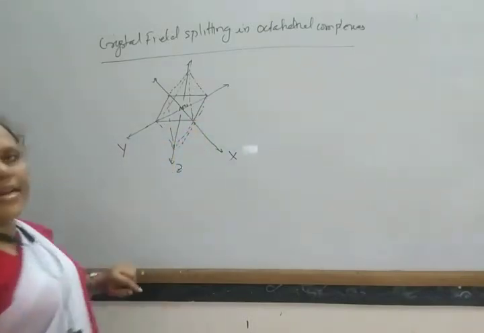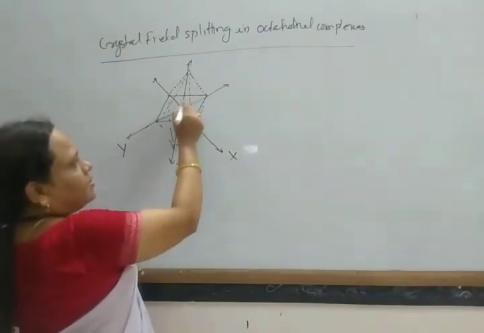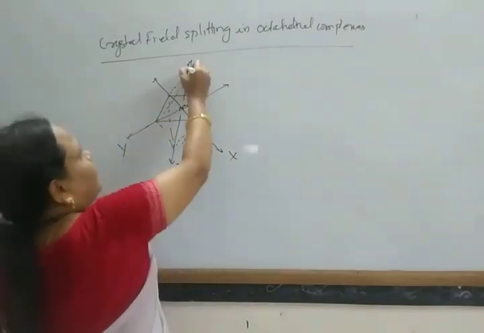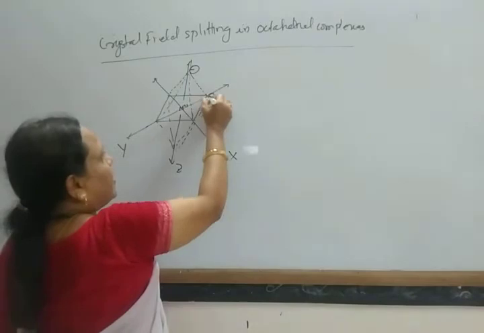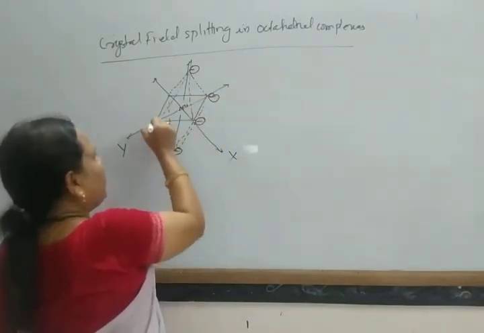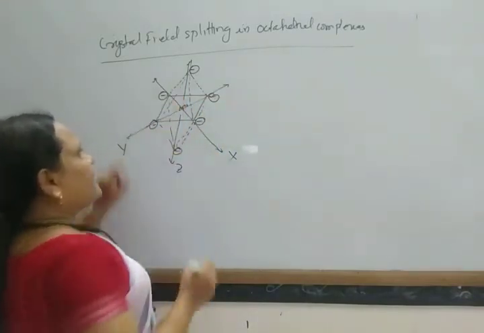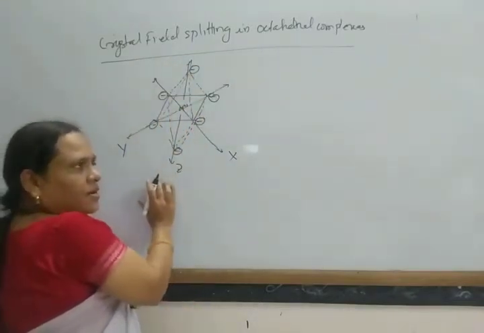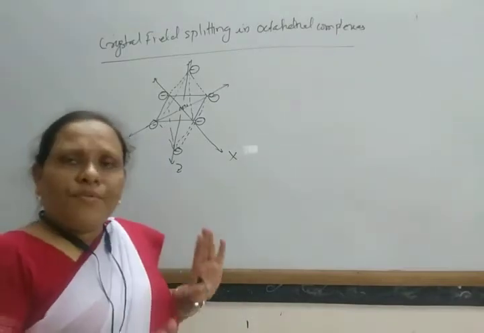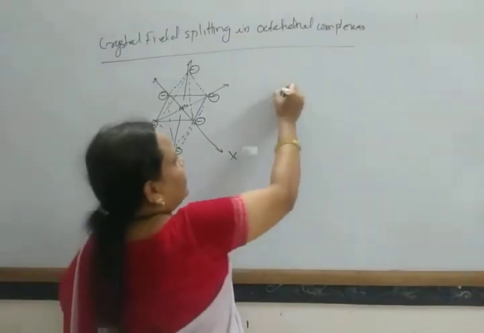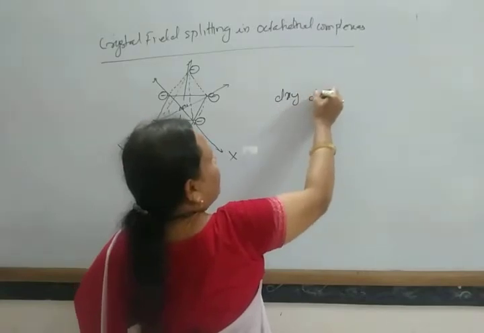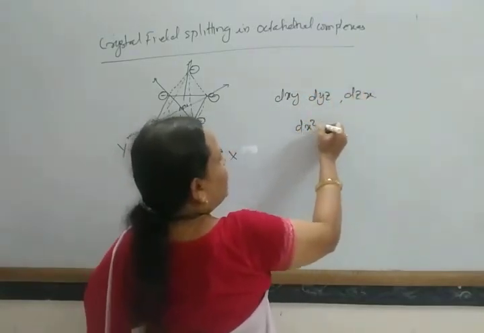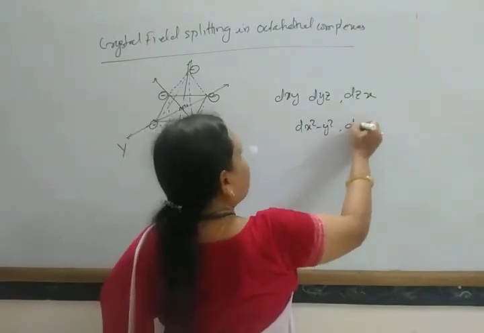So this is the octahedral shape. Here the metal atom remains at the center of this octahedron, and these ligands, which are negatively charged, remain on the six apices of the octahedron. So there are six orbitals, and you know there are 5 d orbitals: dxy, dyz, dzx, dx square minus y square, and dz square.